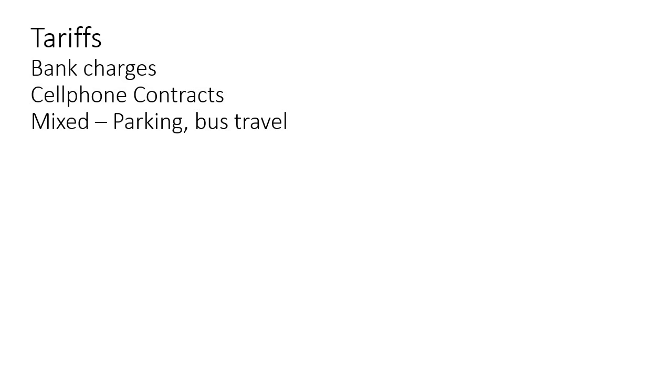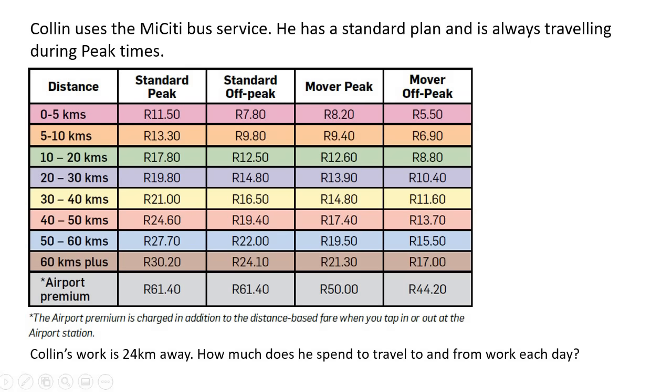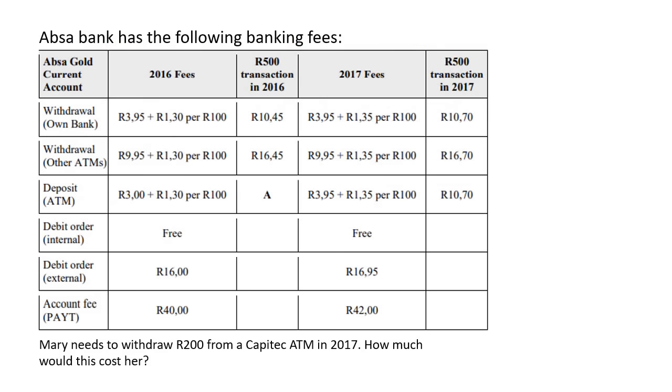So in the previous lesson we spoke about tariffs, but those examples were all about water and electricity, okay? Now, in this lesson, we're going to carry on with tariffs, but we're going to look at bank charges, cell phone contracts, and then we're going to look at a few random ones like parking tickets, traveling on a bus. Okay, so we've got a lot of cool examples coming up in this lesson.